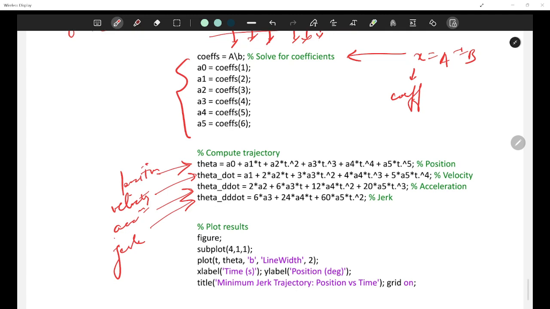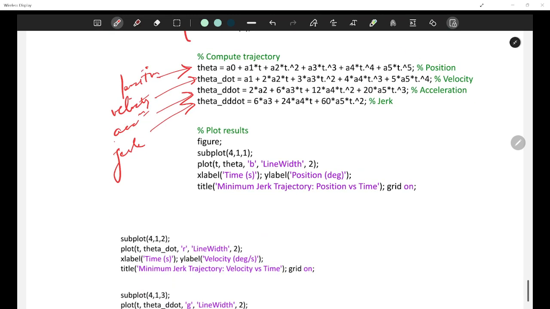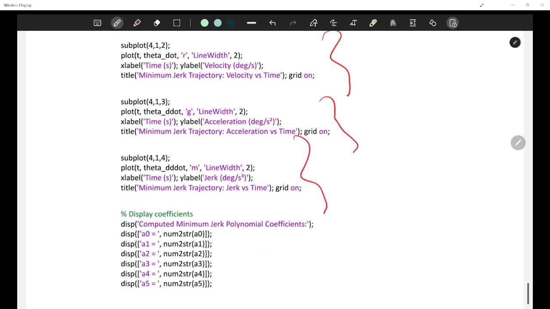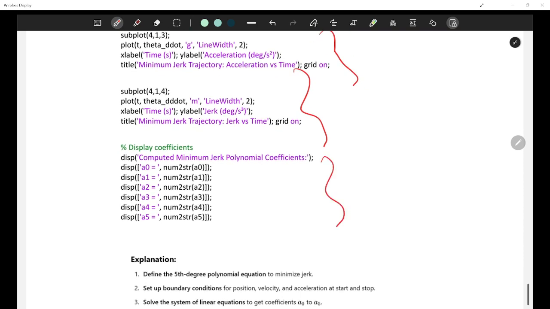Okay. Now, it is again just plotting of the things. This is your plot, position versus time. This is your velocity versus time. This is your acceleration versus time. This is your jerk versus time. And then we are also printing all of the coefficients that we have got.